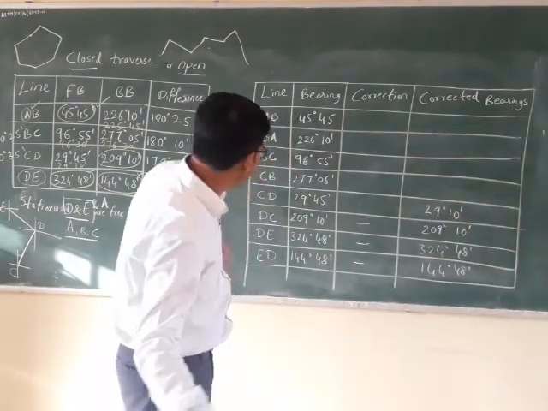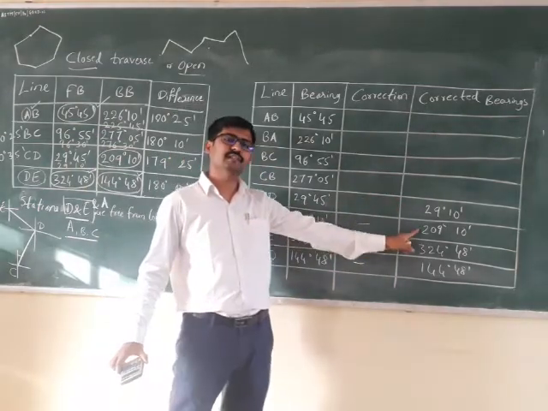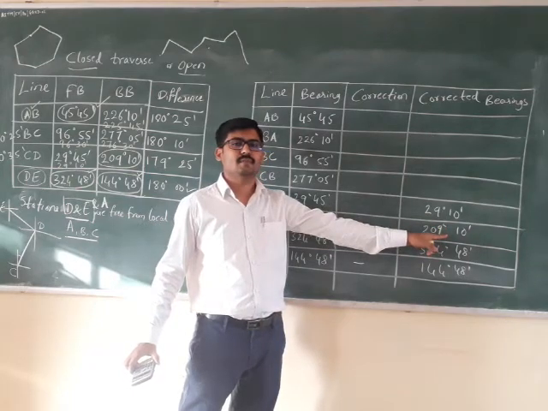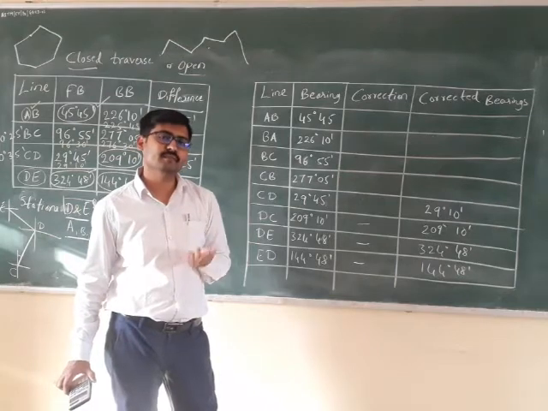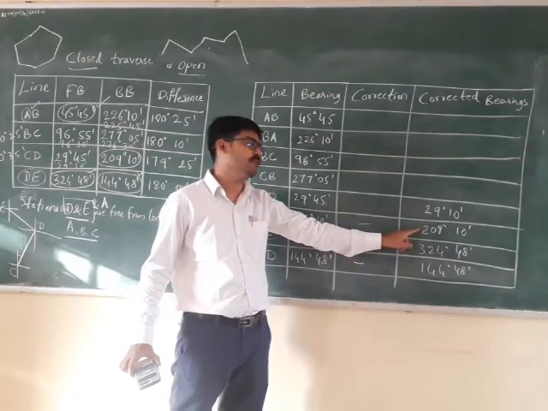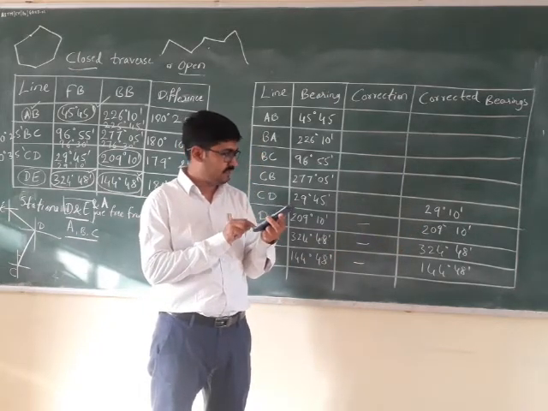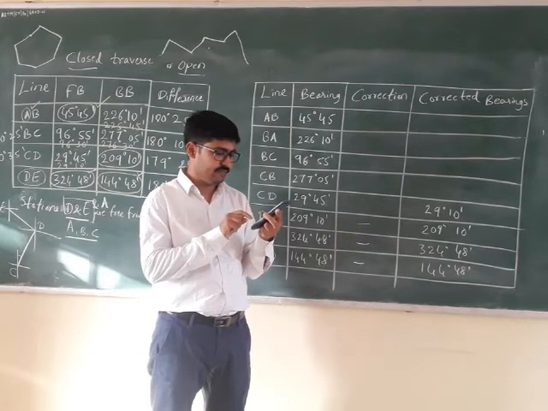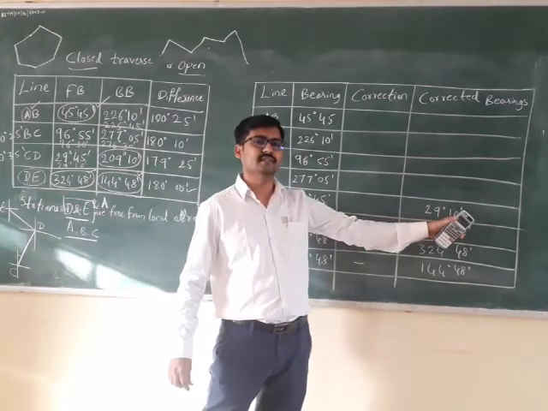If not, let us solve only this. The back bearing of line CD is 209 degree 10 minutes, which is correct. If the back bearing of one line is correct, how to get the fore bearing? Plus 180 or minus 180. Minus 180 here because this value is more than 180. So 209 degree 10 minutes minus 180 degree comes out to be 29 degree 10 minutes. So 29 degree 10 minutes is correct.